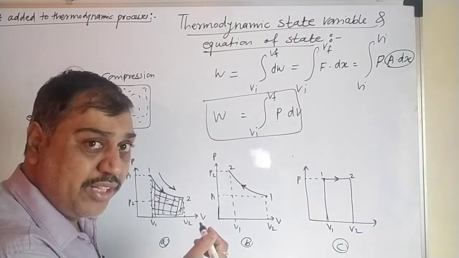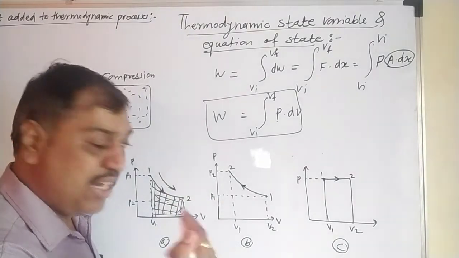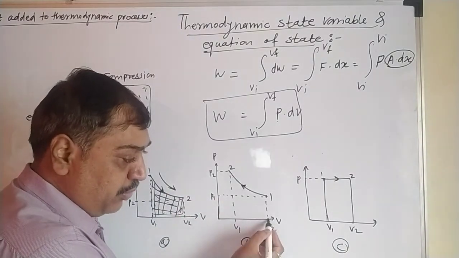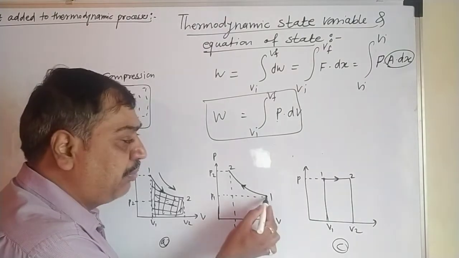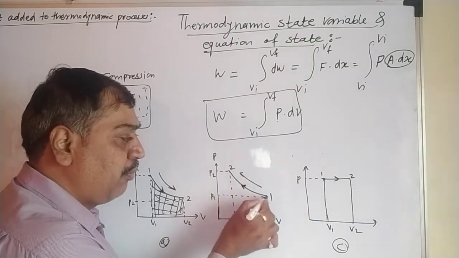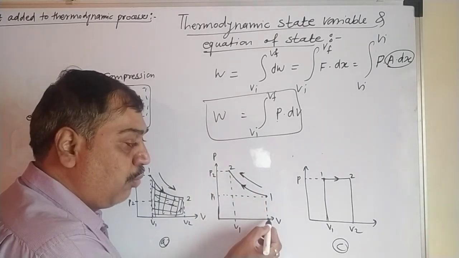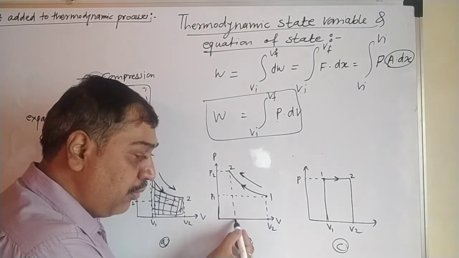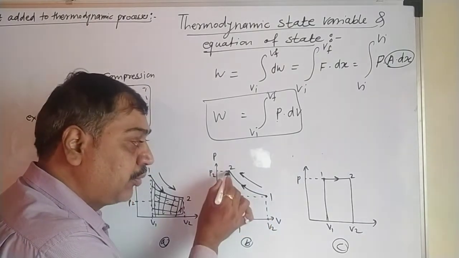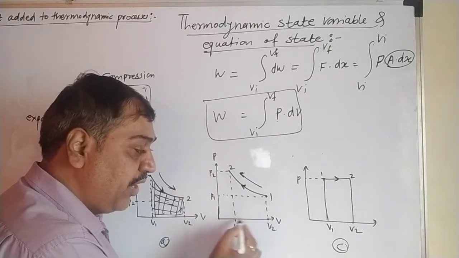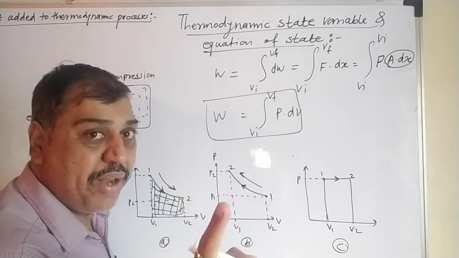Why are we going in the opposite direction? Because we are compressing. When we compress the gas, its volume decreases. So initially, at 1, volume is V2. When we shift from the first state to the second state, 1 to 2, it is seen that volume decreases from V2 to V1. Volume decreases from V2 to V1. A decrease in volume means what? There is compression of the gas.